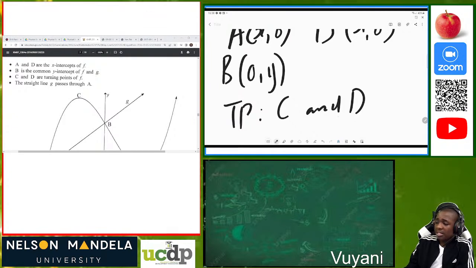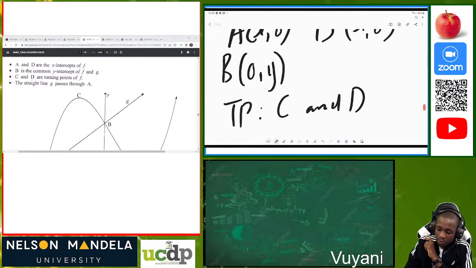So then the straight line passes through A and B. We can see that function g is a straight line. Now our first question was: write the coordinates of B. What are the coordinates of B? We say that B is a point which has 0 and y.